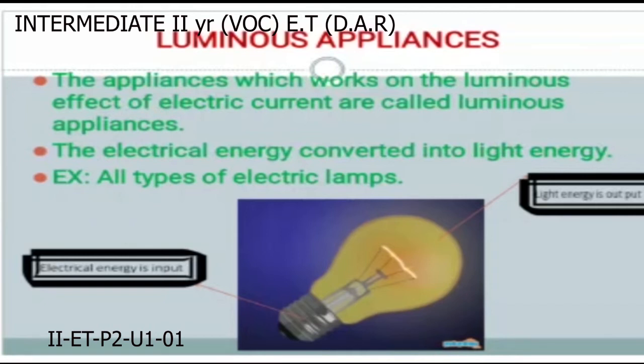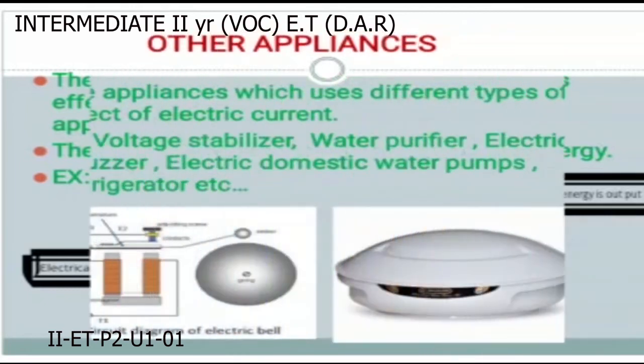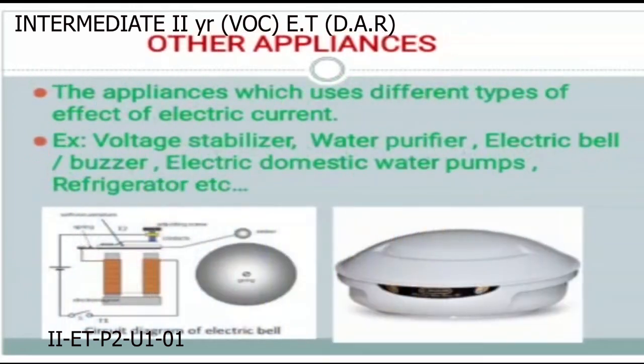Then the last one is other appliances. We already know heating appliances use the heating effect of electric current, motorized appliances use the mechanical effect, and luminous appliances use the luminous or light effect.